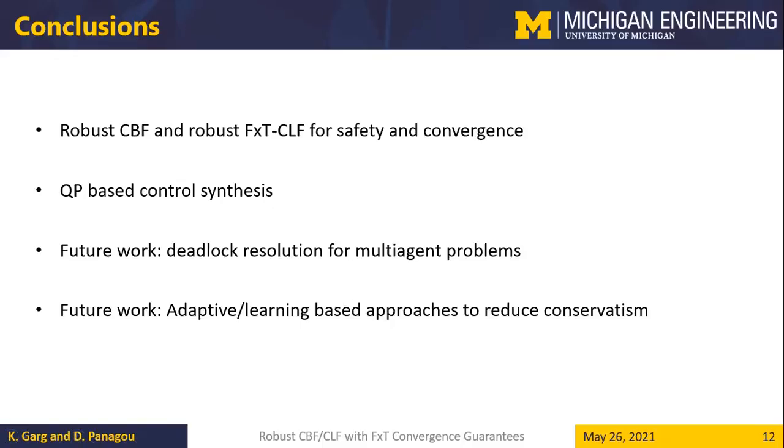Future work also involves using adaptive or learning-based approaches to reduce conservatism in incorporating robustness. In this formulation, if you remember, we use the worst case bound on the disturbance given by gamma. We can use adaptive or learning-based approaches to reduce conservatism by learning something about the disturbance so that we do not need to use the worst case bound on the disturbance.